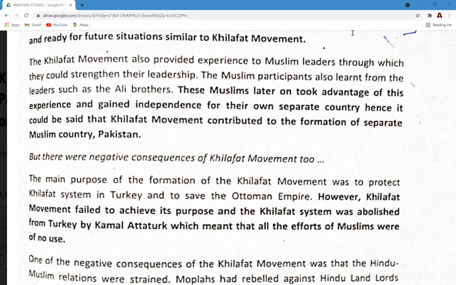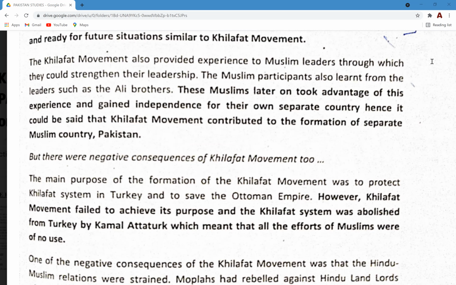But we haven't seen such a large-scale movement since the War of Independence of 1857. This was the first time ever after 1857 that we saw such a large-scale movement to actually voice their concerns against the British policy, the tyrannical British rule. Yeah. So this was another point that basically served as an experience for the Muslim leaders to run such a large-scale movement.